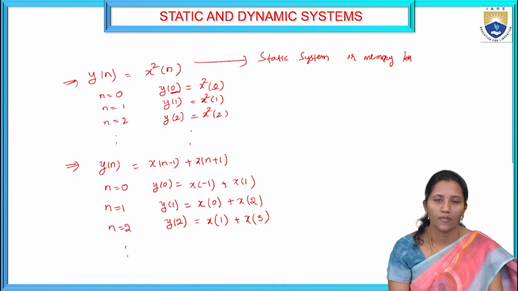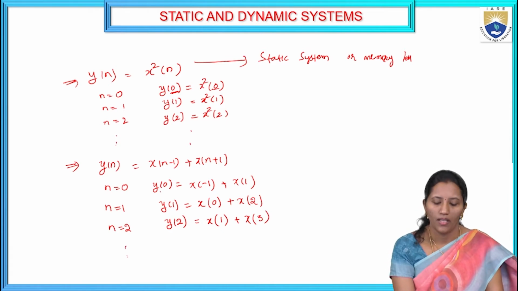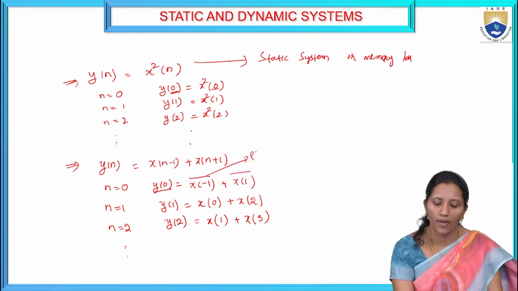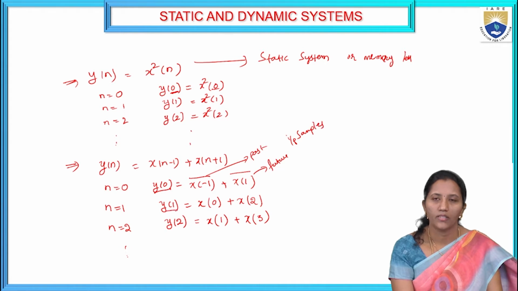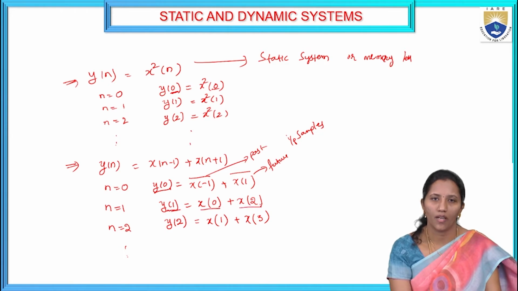So like that, if you substitute n value, see here the y of 0, the 0th sample of the output will depend on the past value as well as future samples of the input. Past and future input samples. See, if you consider y of 1, it also depends on the past as well as future values of the input samples.